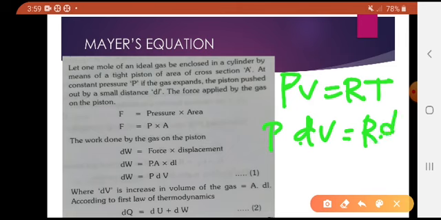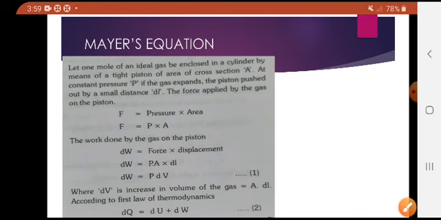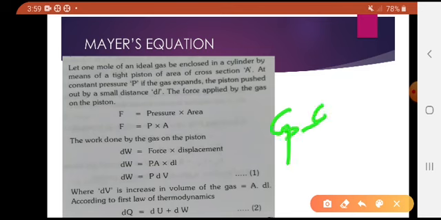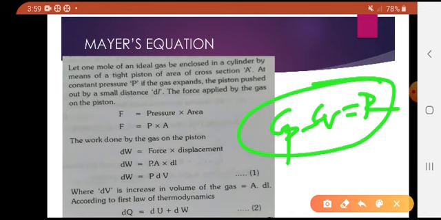R is the universal gas constant, a constant, and temperature changes. So PdV can be written as RdT. Substituting all these values in the first law of thermodynamics, you get Cp minus Cv equals R. This is known as Mayer's equation.